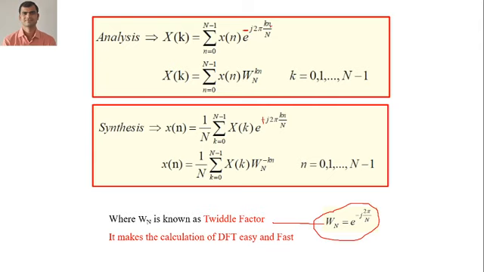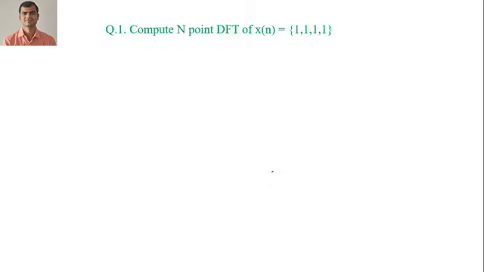and this kn is nothing but your twiddle factor exponent. This is known as what? kn is known as the twiddle factor exponent. Here the minus sign is there because WN is equal to e raised to minus j 2 pi by N. So when you replace e raised to minus j 2 pi by N with WN, it is known as the analysis equation, and here it is known as the synthesis equation. This equation you require for calculation of DFT.